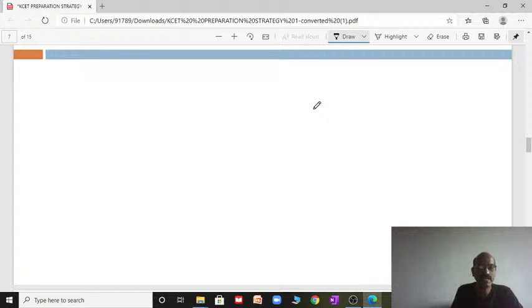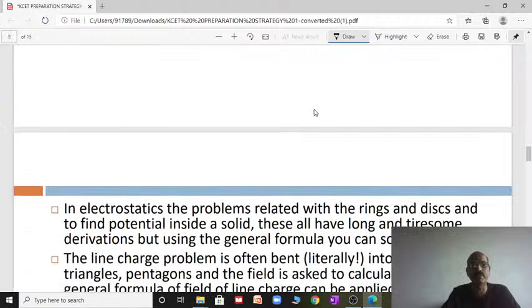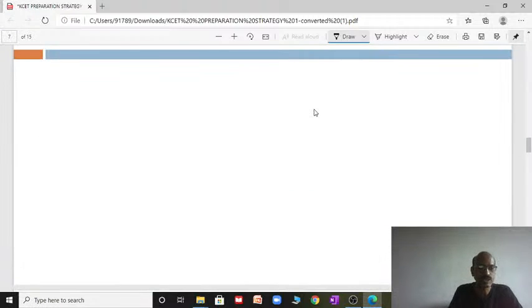Nowadays, solving an objective paper is comparatively easy when compared to solving a subjective paper. So two tricks will work well while solving objectives in physics. The first one is elimination. The elimination method is most important.